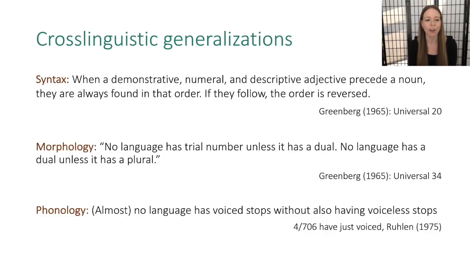So some cross-linguistic generalizations from traditional branches of linguistics might include the following. In syntax, one of Greenberg's famous universals is when a demonstrative, numeral and descriptive adjective precede a noun, they're always found in that order. If they follow, the order is reversed. For morphology, another Greenberg universal: no language has trial number unless it has a dual, and no language has a dual unless it has a plural. And for phonology, it's almost always the case that a language will not have voiced stops without also having voiceless stops.